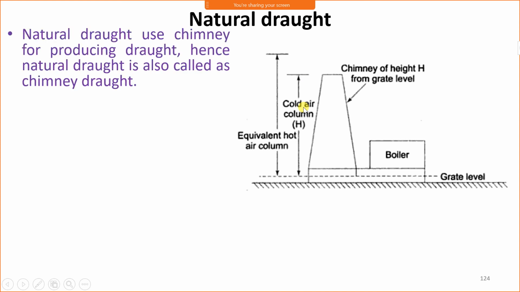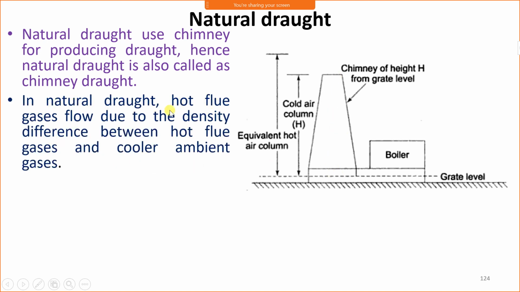Now look at here natural draught. First we will see natural draught. Natural draught uses chimney, and mainly chimney height is required. Chimney height is an important parameter for producing the draught. Natural draught uses chimney for producing draught. Hence natural draught is also called a chimney draught.